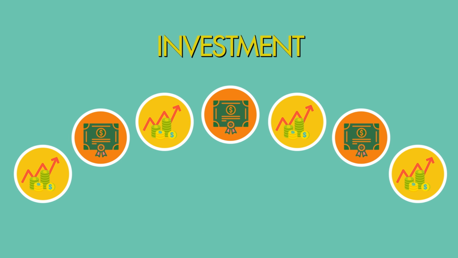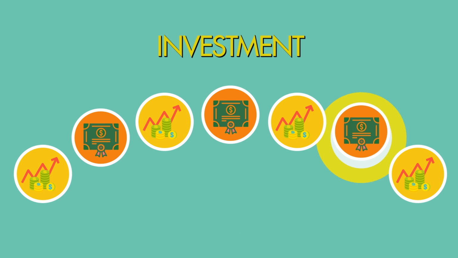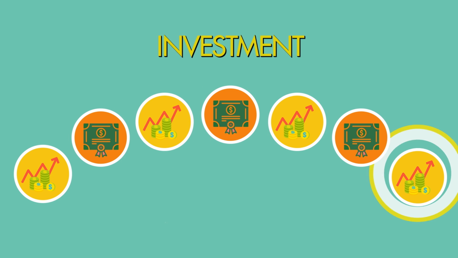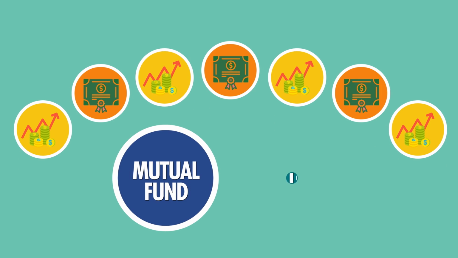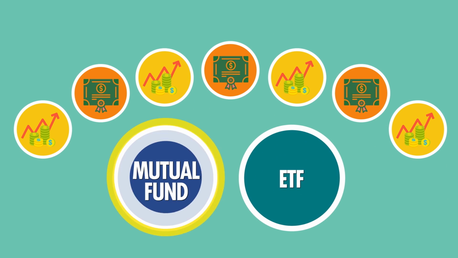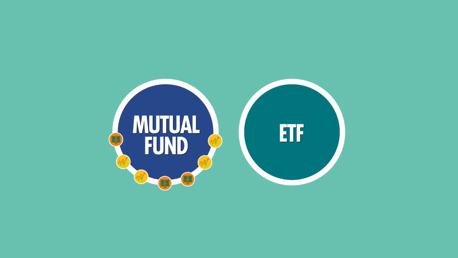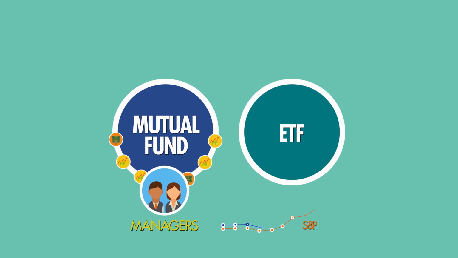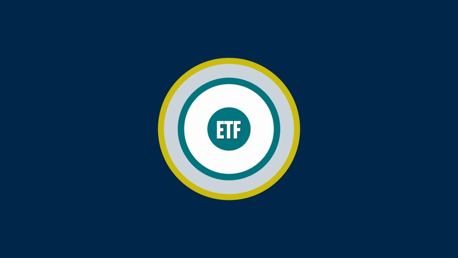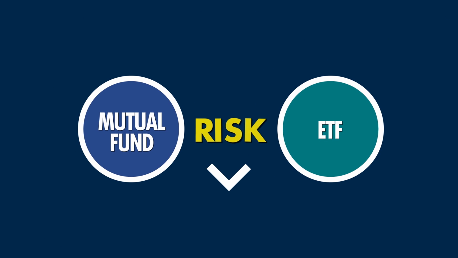Is a diverse portfolio expensive or difficult to manage? It can be, but to make it easier, many people invest in mutual funds or exchange-traded funds. A mutual fund is an investment made up of multiple stocks and bonds, and sometimes actively managed by a professional fund manager. An exchange-traded fund trades like a stock, but it is designed to track an index, like the Dow Jones or S&P 500, or a commodity like gasoline or bonds. Both mutual funds and ETFs help investors diversify to reduce risks.